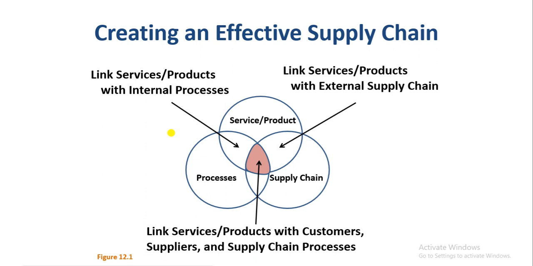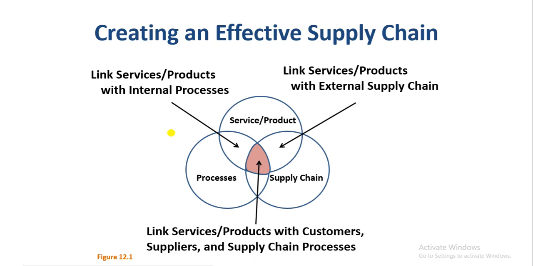And we have already studied how to choose the process considering the product and the service for any organization in our previous lectures. Similarly, we can see on the right side that in creating the effective supply chain, there should be a harmony between the external supply chain and the products and services which you are delivering to your customer.